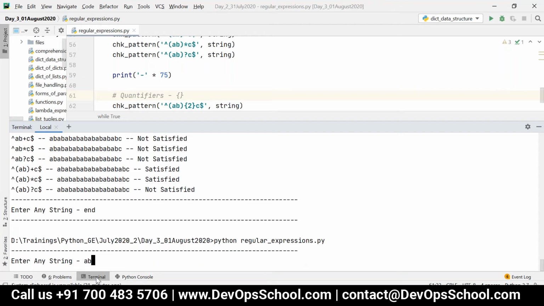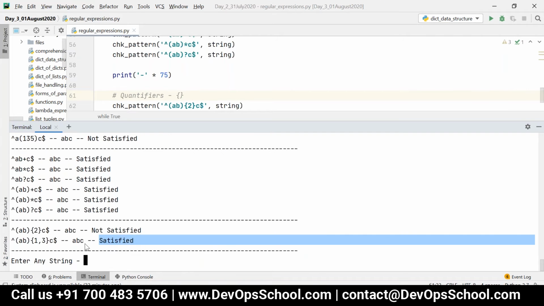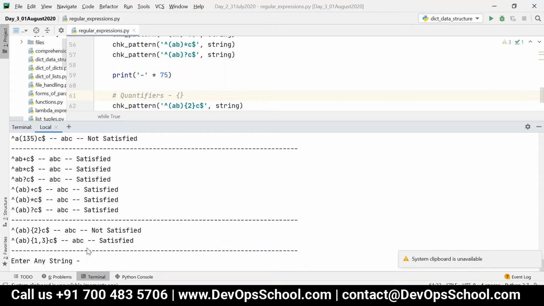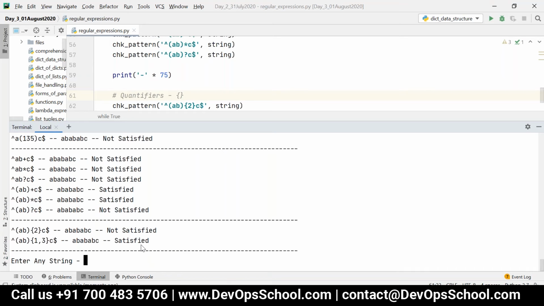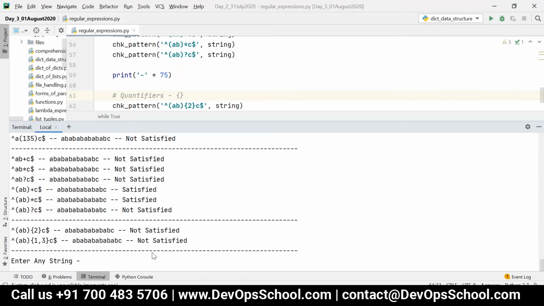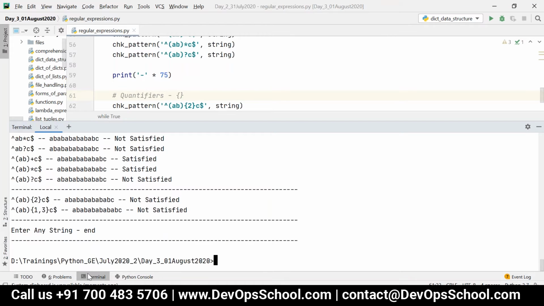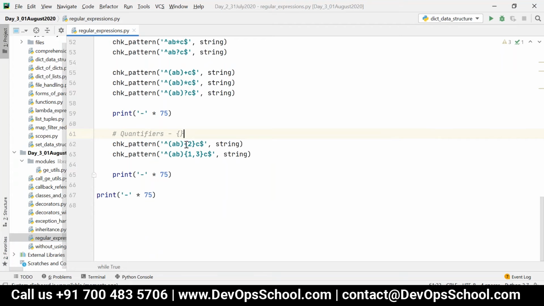If I say ABC, there is only 1 occurrence of AB, so the second one will be satisfied. And if I say ABABC, both will be satisfied. And if I say ABABABC, only the second one will be satisfied. If I say more number of AB, neither will be satisfied. So the first one is nothing but a fixed number of occurrences, exactly 2 occurrences. And the second one is minimum 1 occurrence, maximum 3 occurrences.